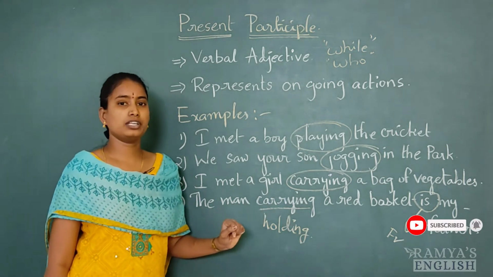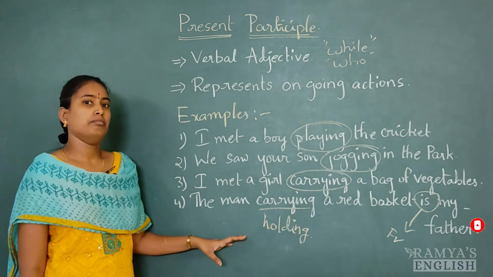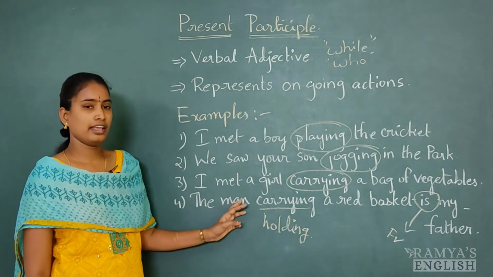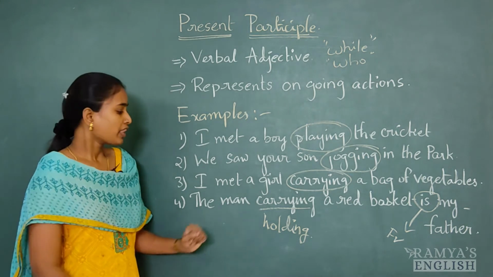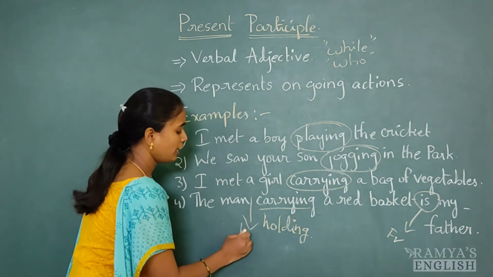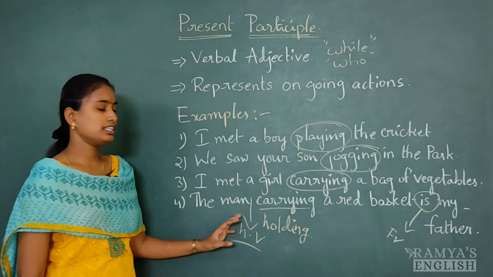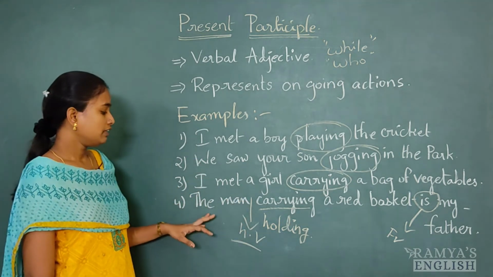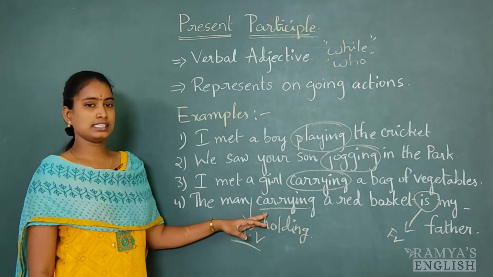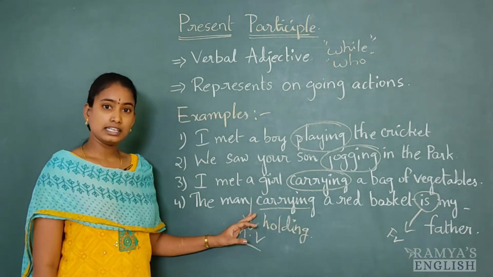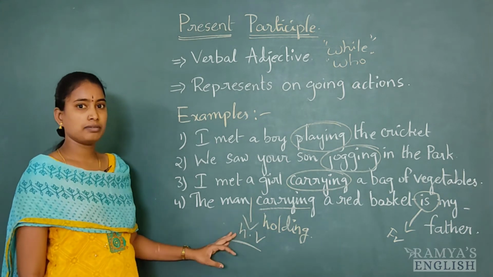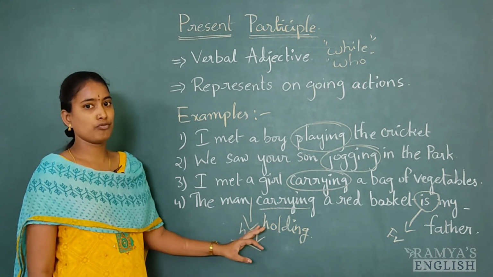So can I tell you the difference between the normal verb V4 form and this carrying, this present participle? Here there is no helping verb. After the subject, definitely we should have one helping verb. If it is like this, "the man is carrying," in that case carrying plays the role of an action verb. That is the V4 form.